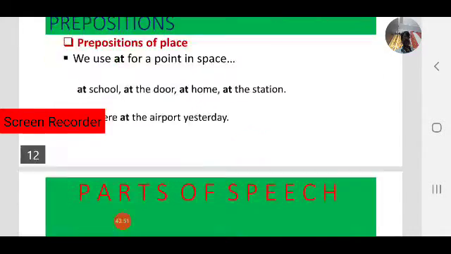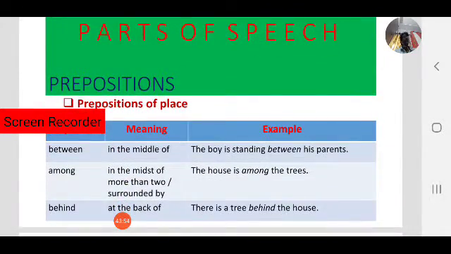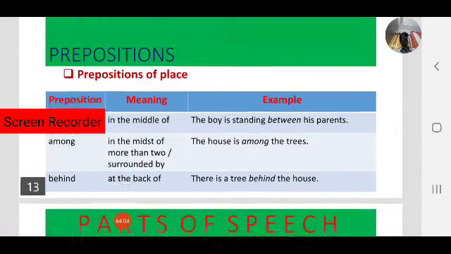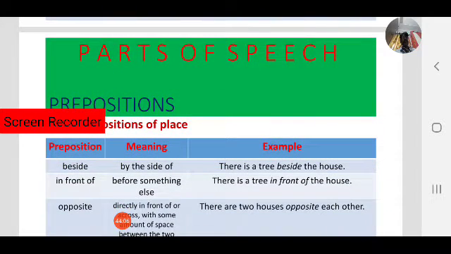We also learned about between, among, behind, their meanings and some examples, and also focused on where we use beside, in front of, and opposite.